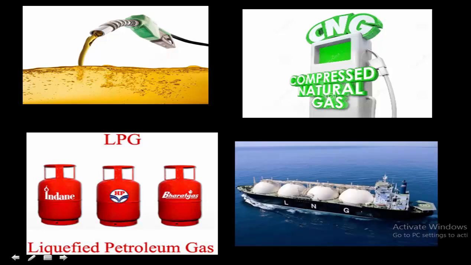Nowadays, there is another kind of hydrocarbon that we are using, that is LNG. We expand it as liquefied natural gas. Liquefied natural gas is also used to run heavy vehicles like trucks and buses, or trains or ships. So these are some examples of hydrocarbons that we are using in our day-to-day life.